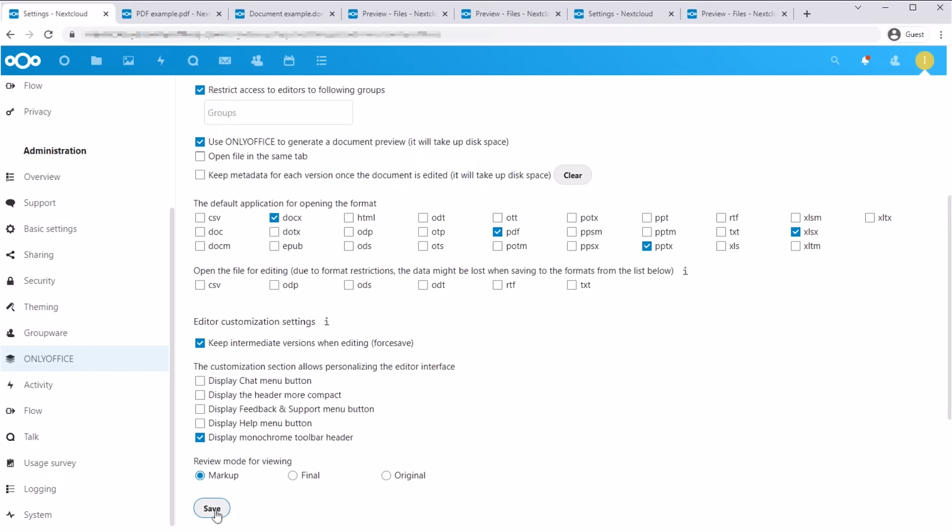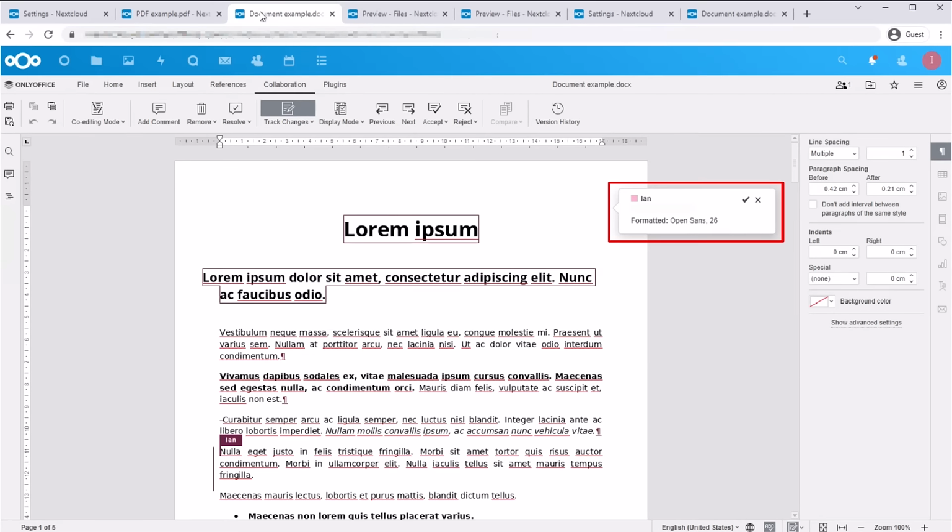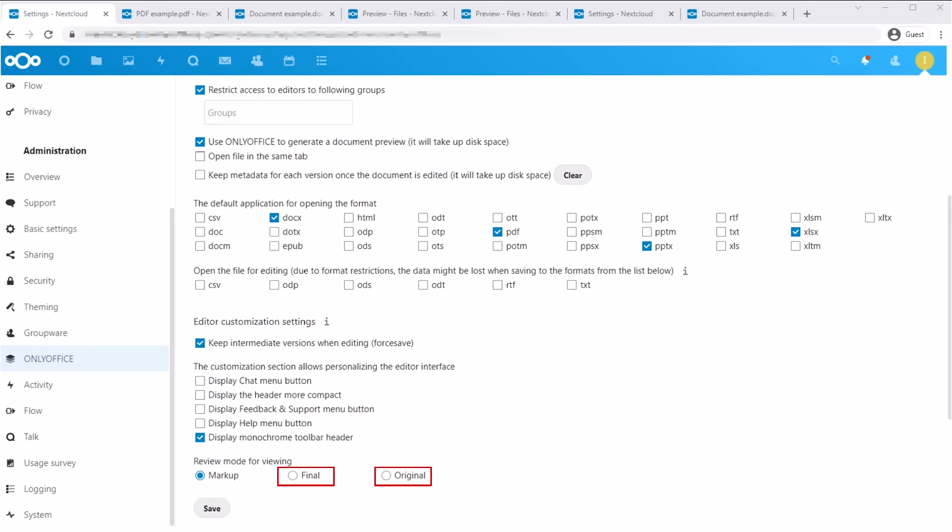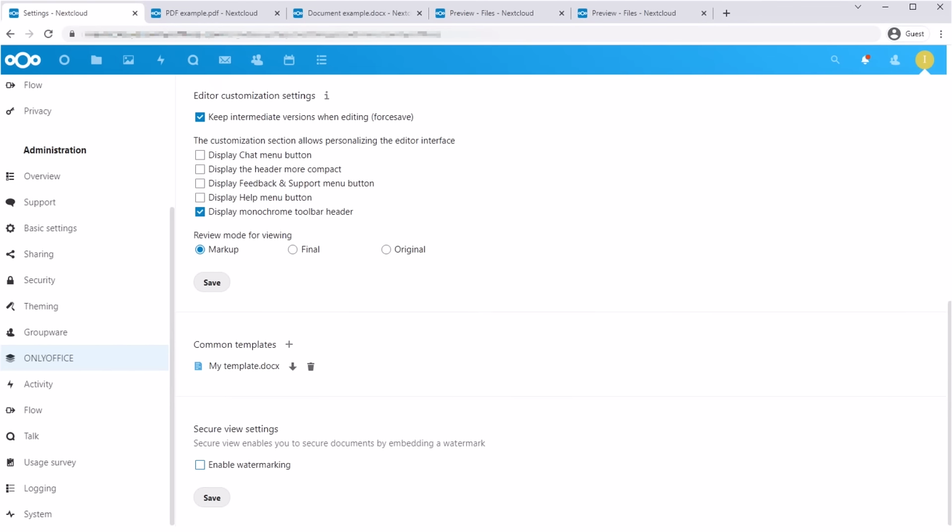Configure Review Mode as Markup to make all proposed changes visible when sharing a file, or display initial and final versions of a document. Apply watermarks when sharing to certain users or groups.